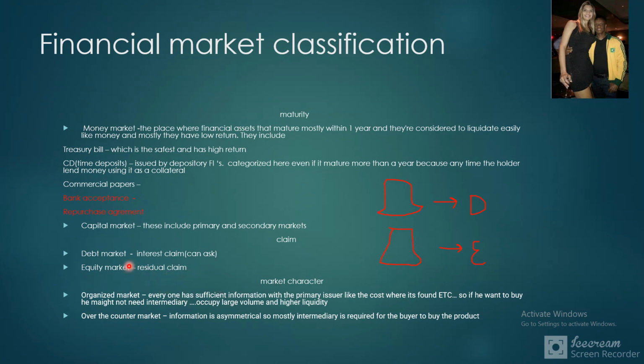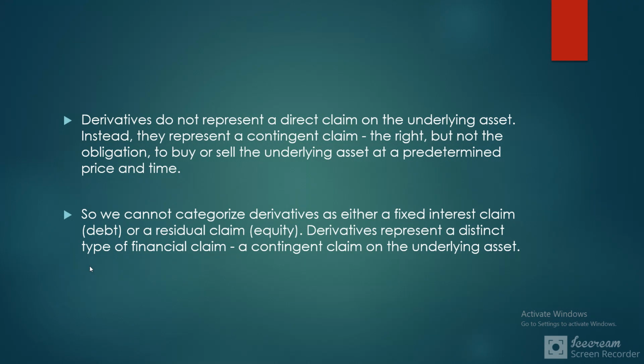However, derivatives do not represent a direct claim on the underlying asset. Instead, they represent a contingent claim: the right, but not the obligation, to buy or sell the underlying asset at a predetermined price and time. So we cannot categorize derivatives as either a fixed interest claim, debt, or a residual claim, equity. Derivatives represent a distinct type of financial claim, a contingent claim on the underlying asset.